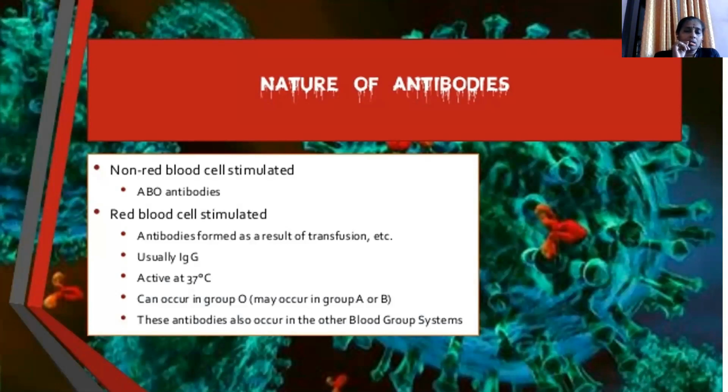These are antibodies generally formed in the case of transfusion. They are generally IgG type antibodies. They may occur in A or B groups, and these antibodies occur in other blood group systems also. So mainly there are two types of antibody: non-red blood cell stimulated antibodies as well as red blood cell stimulated antibodies.